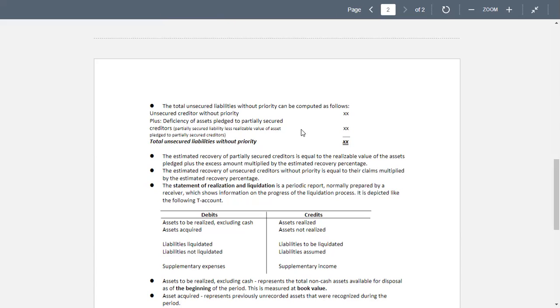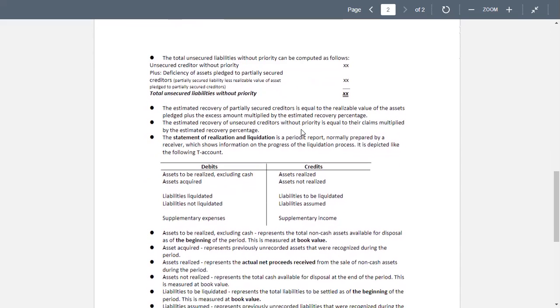It is depicted like in the following T account. So we have now the debits, which include assets to be realized excluding cash, assets acquired, then liabilities liquidated and not liquidated, and the supplementary expenses. On the credit side, we have the assets realized and not realized, liabilities to be liquidated, and liabilities assumed. Then we have the supplementary income.